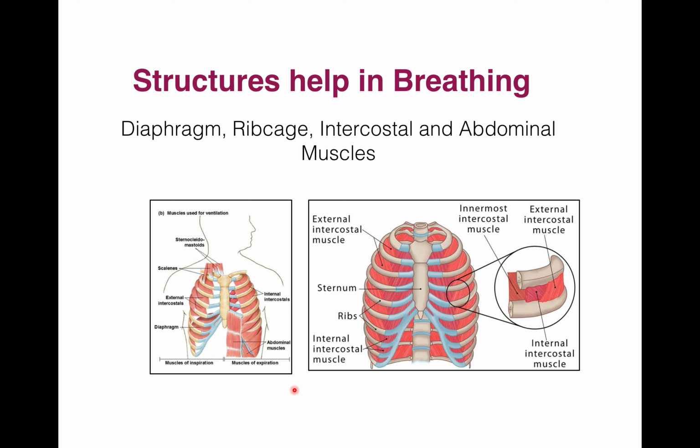Actually, it forms the base of thoracic cavity. It has no perforation. Diaphragm contains circular muscle fiber, and these muscles are called phrenic muscles. And the nerve supply which is supplying the diaphragm is called phrenic nerves.